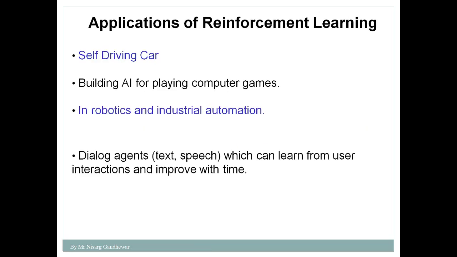And finally we are going to discuss the applications of reinforcement learning. We already discussed the self-driving car, and we understood how it is an example of reinforcement learning. Another application is building AI for playing computer games. I just explained the example of Pac-Man; I can give another example, Counter-Strike. In Counter-Strike, your player acts as an agent. The environment is the dashboard of Counter-Strike. What is the state? Level 1 of Counter-Strike is one of the states. What is the reward? The player is trying to move either in the left direction or the right direction.